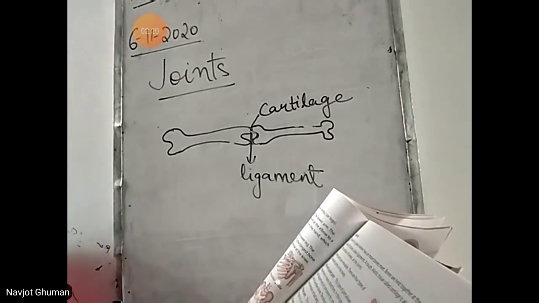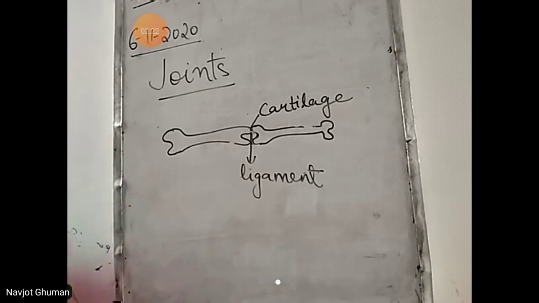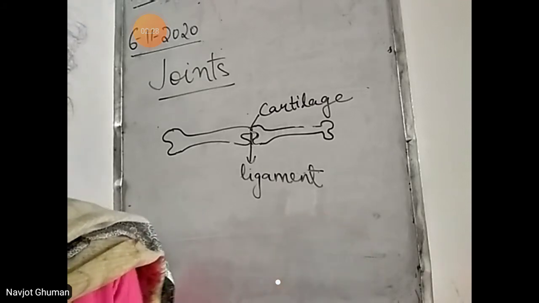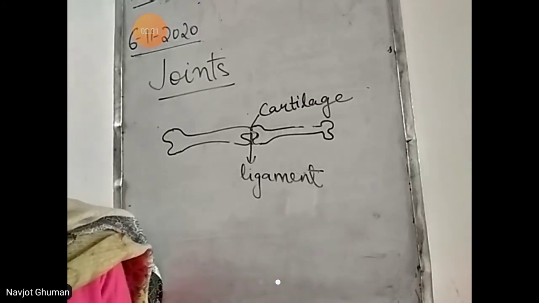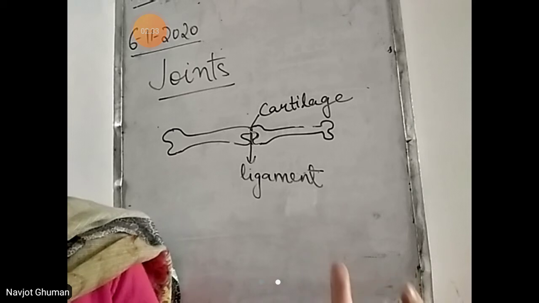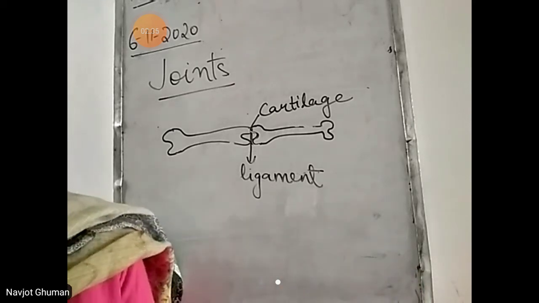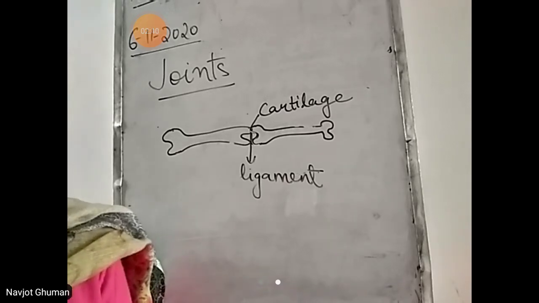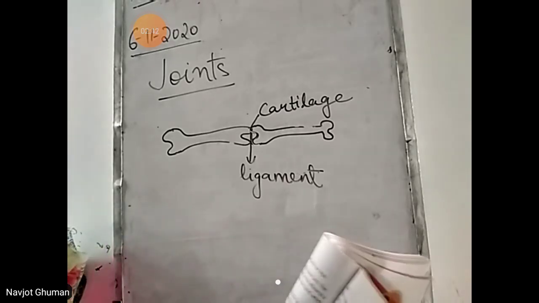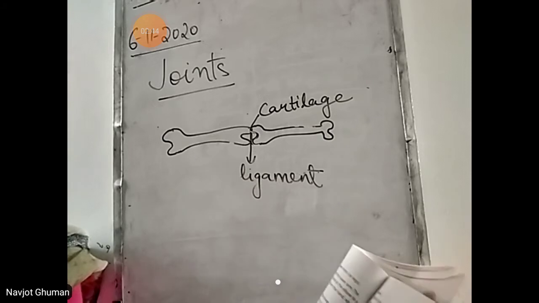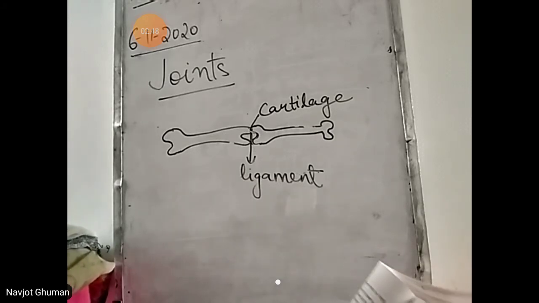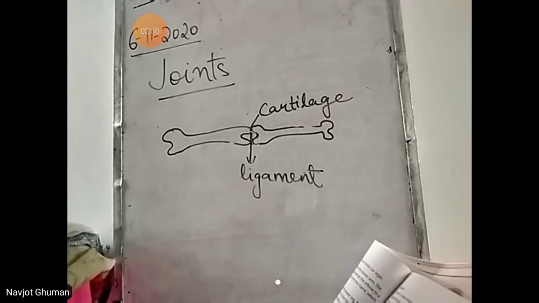Most joints are movable. There are 4 types of movable joints in the body. Most of the joints are movable. Suppose we are able to move our knees, elbows, all this is because of the movable joints. Our joints are movable. If they are immovable, then we cannot move our arms and legs. So most joints are movable. There are 4 types of movable joints in the body. So we are going to study about the movable joints in our body.